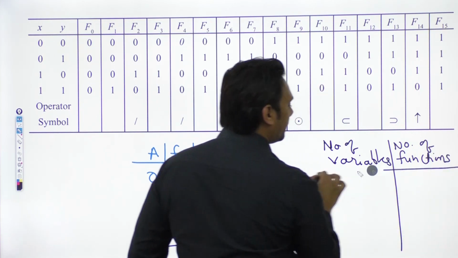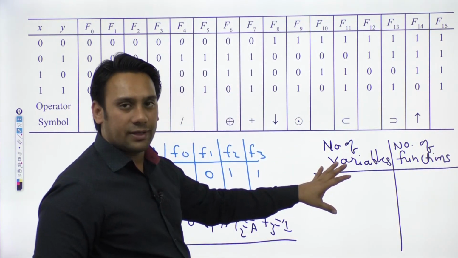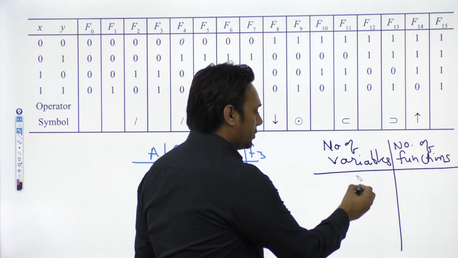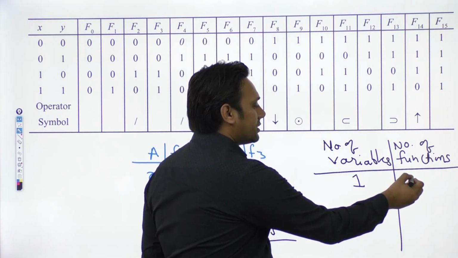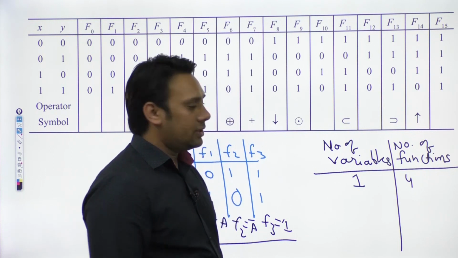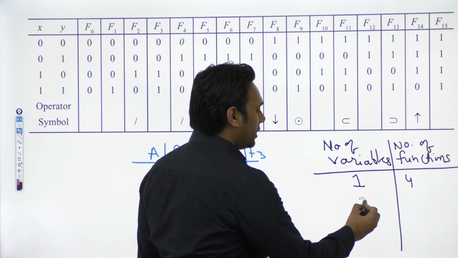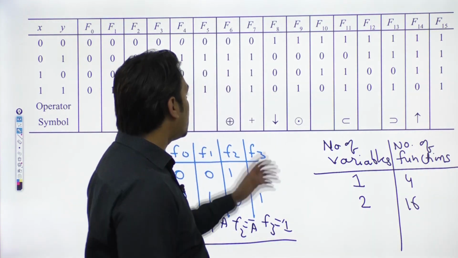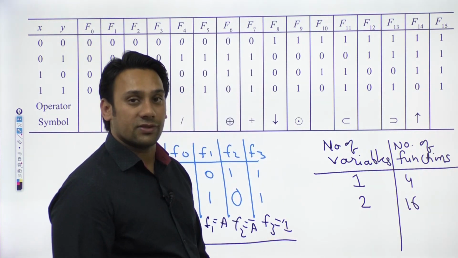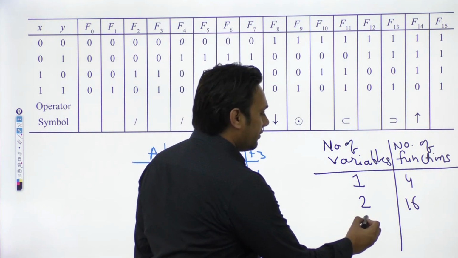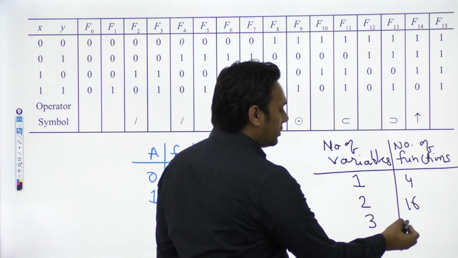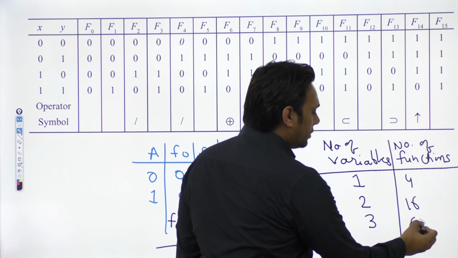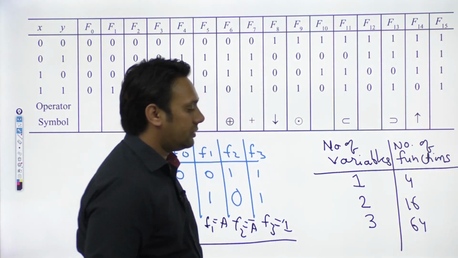If the number of variables is only 1, then the number of functions possible is 4. If the number of variables is 2, the number of functions possible is 16. If the number of variables is 3, then there are a total of 64 functions possible.